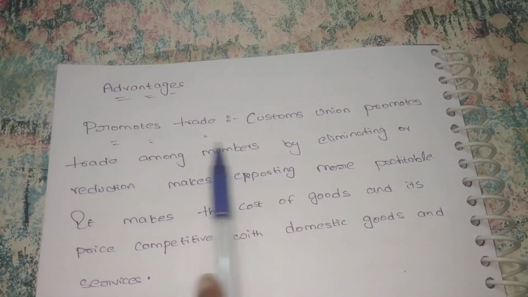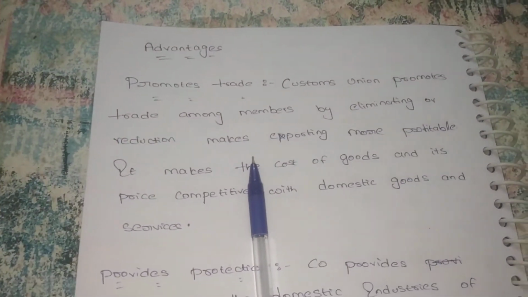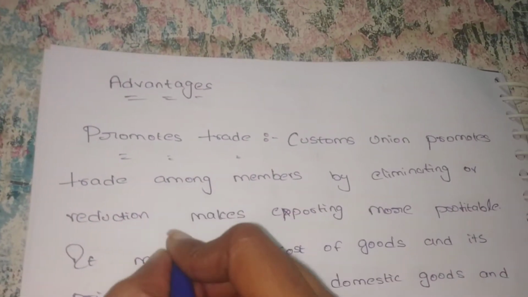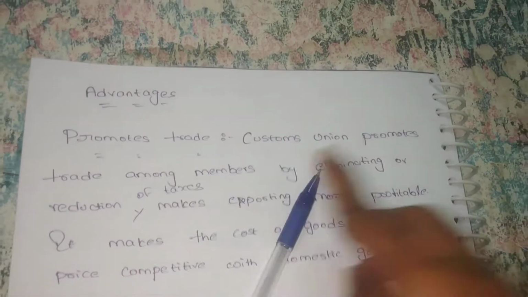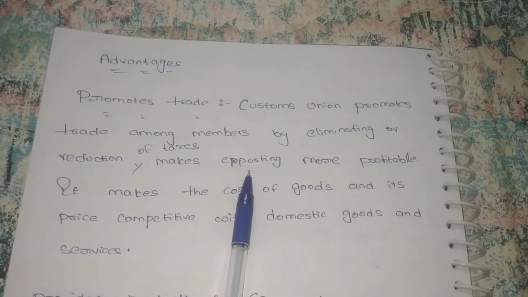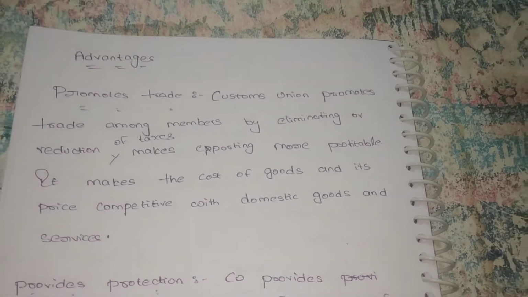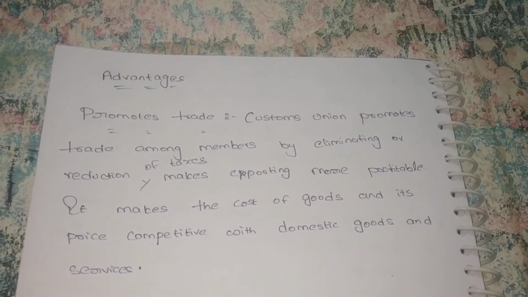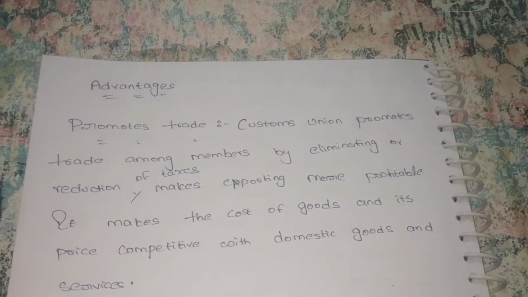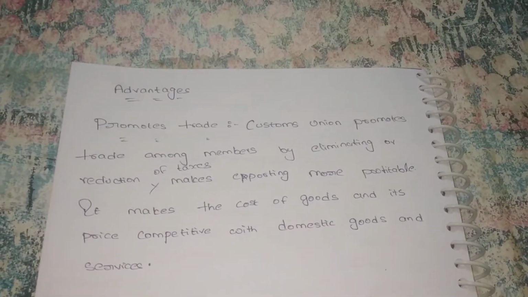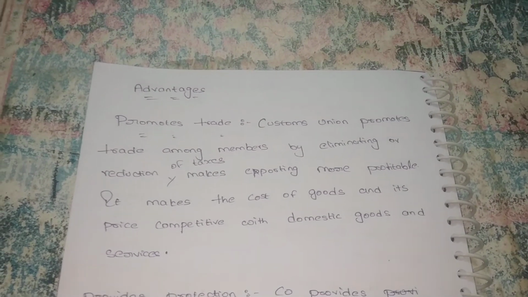Customs union promotes trade among members by eliminating or reducing taxes, which makes exporting more profitable. It makes the cost of goods and its price competitive with domestic goods and services. There is a price competition between other countries and the domestic country. For this competition we have to produce better quality of goods with reasonable prices. For that reason we can increase the quality and also increase the production.